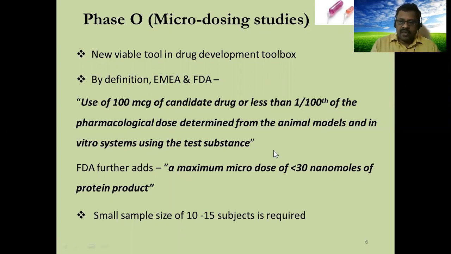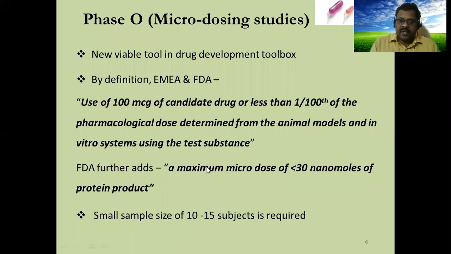For all investigational new drugs, not more than this amount should be used for testing, 100 microgram only. Otherwise, if you feel this will not show any effect and you cannot confirm from this small amount, then you can take 1/100th of the pharmacological dose fixed by animal LD50, ED50 experiments.